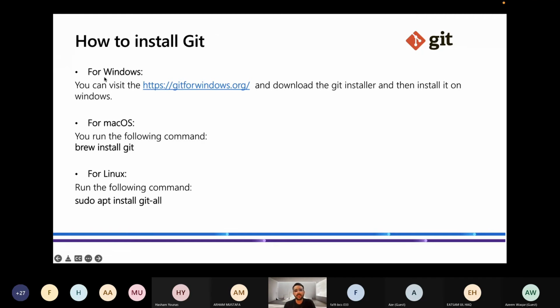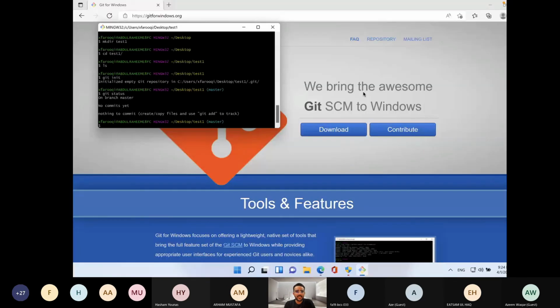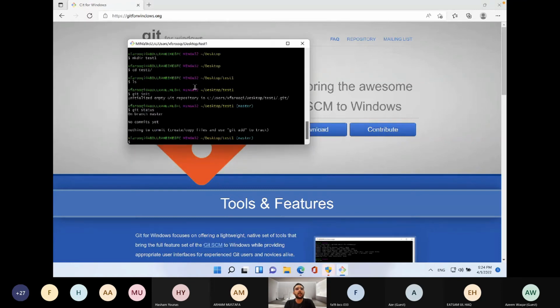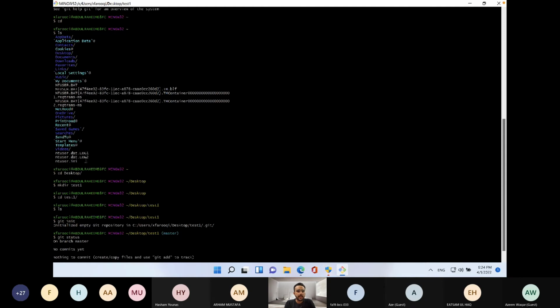If you're a Windows user, just click on this link, download the file and install it, clicking next, and it will install by default. Let me show you. This has been installed on the Windows platform. There is no difference in the command line. Here is a shell command. You can see all the things here.